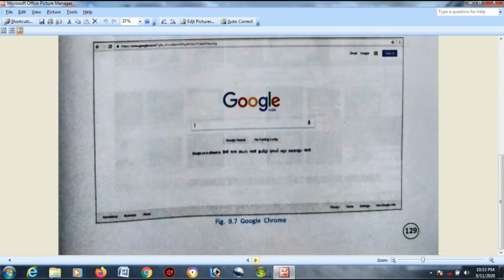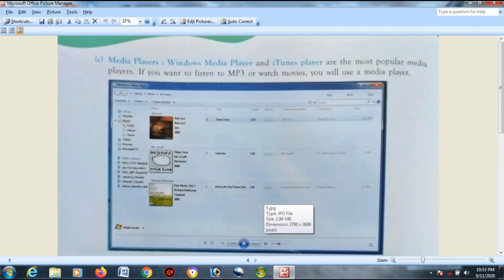Let's move on to the next one. That is Windows Media Player. Windows Media Player and iTunes Player are the most popular media players. If you want to listen to MP3 or watch movies, you will use a media player. Media players are software using which you can play media files. Media files are what?